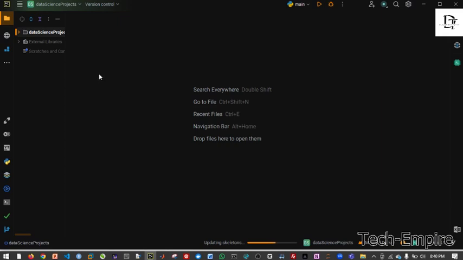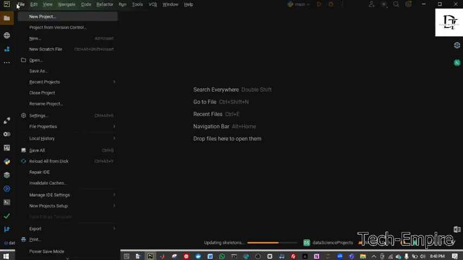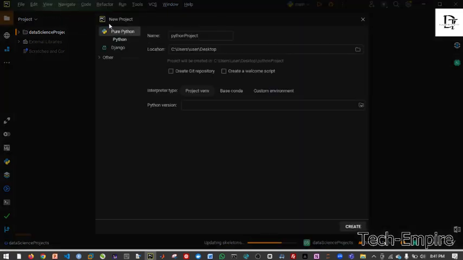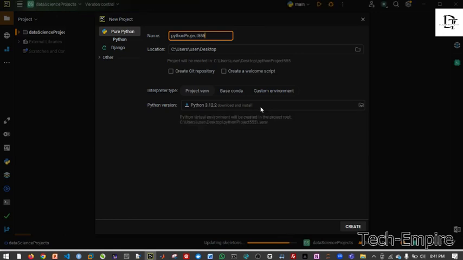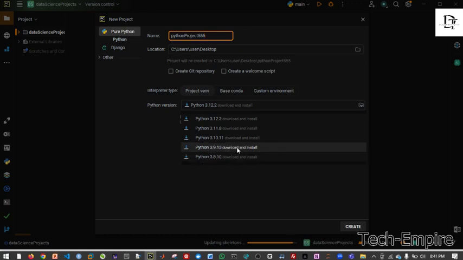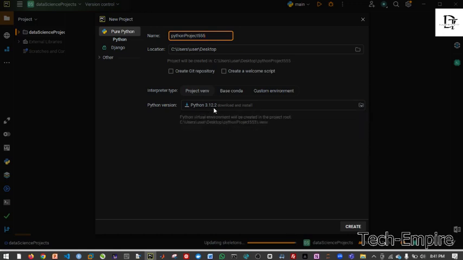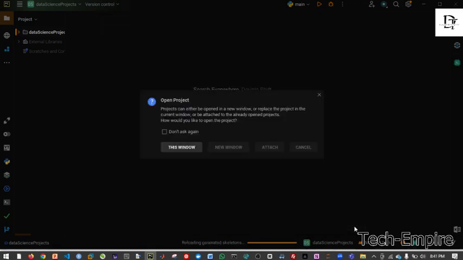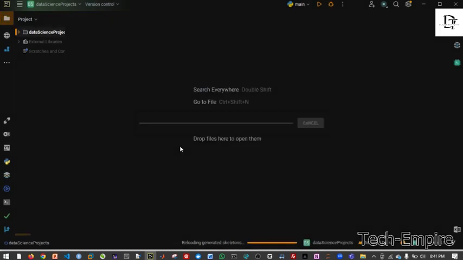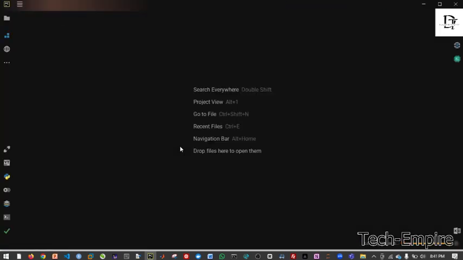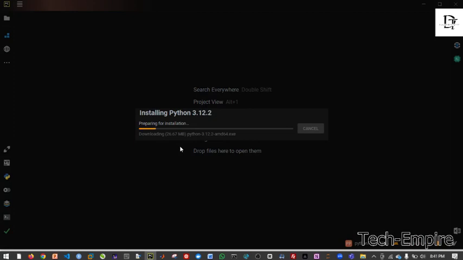So let's quickly create a project so that we can leave this environment. Let me say new project. Yes, I think let me put Python 3.5. Here I have 3 points whatever, but let me just download this. Or let me say, don't ask this again, use this window, so that it will use this same window. So let it quickly install this.